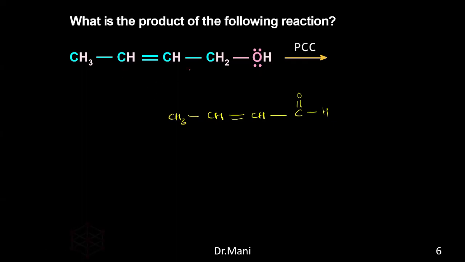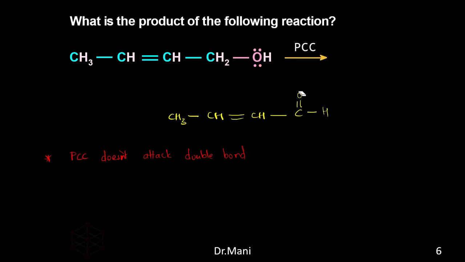Nothing happened to the double bond. So you need to notice that. PCC doesn't attack double bonds. Remember this. So the double bonds will remain intact. Only the hydroxyl group will be transformed.